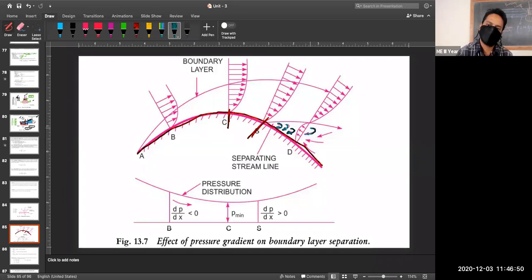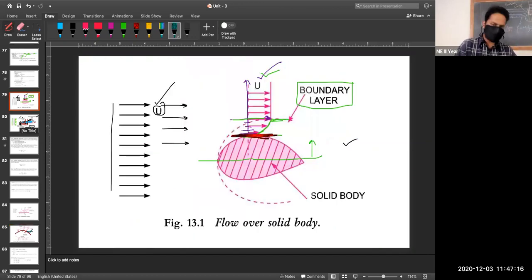This phenomenon is called flow separation. Separation of your boundary layer is occurring at this location, and from here a new boundary layer is formed. We will study this in detail in the next class. My intention was to clear your concept about this boundary layer, and I hope it is clear.